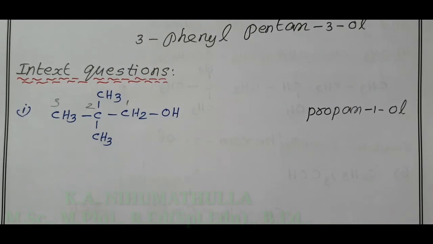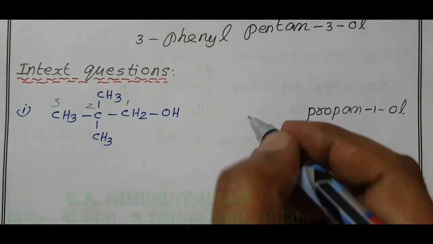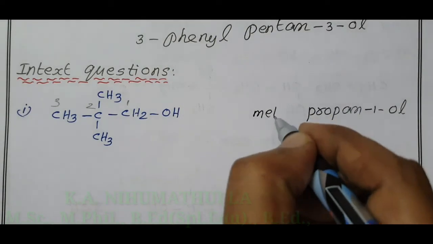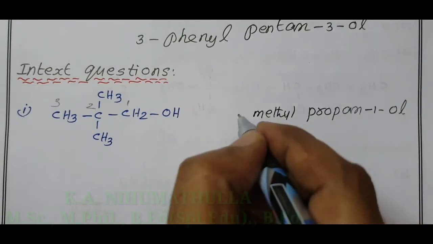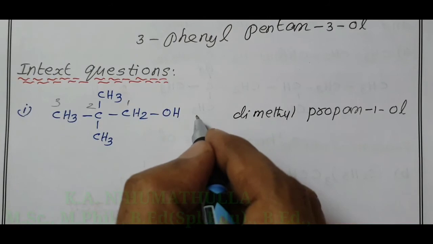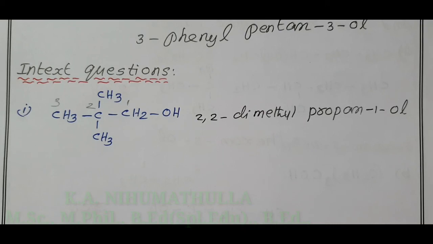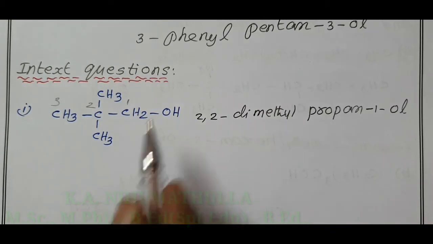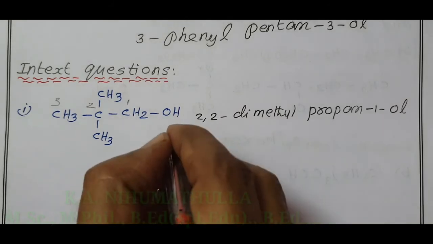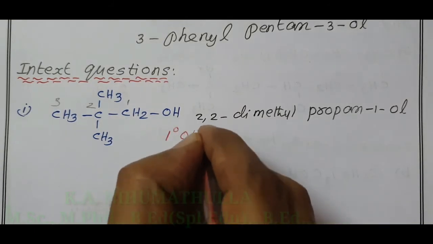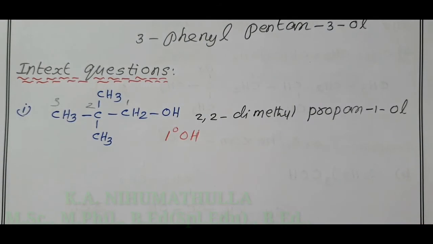In the second carbon there are 2 methyl groups, both substituents are the same. Therefore dimethyl, 2-methyl. What are the positions of methyl? This methyl is 2 and this methyl is also 2. 2,2-dimethylpropan-1-ol. In this compound, the OH is attached to CH2, therefore this is primary. Once again, I remind you, if OH is attached to CH3 or CH2, it is primary. If OH is attached to CH, secondary. OH directly attached to the carbon atom, tertiary.